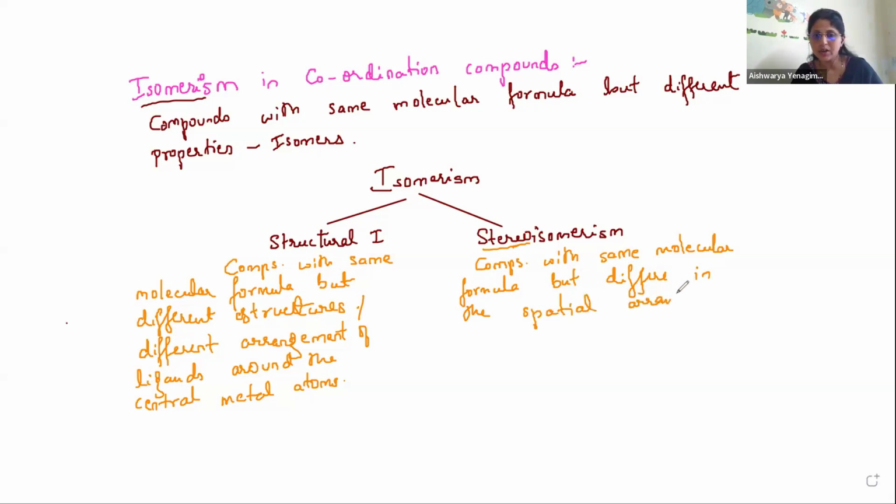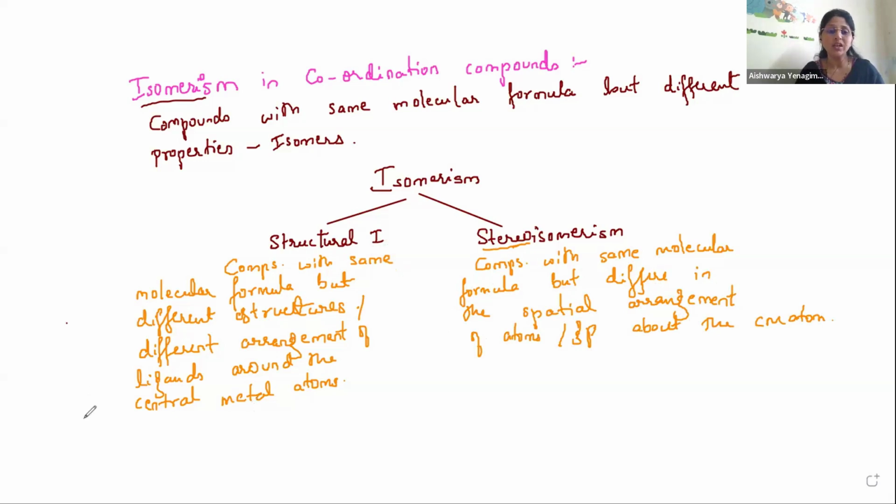Spatial arrangement of ligands, or we can say of atoms or groups about the central metal atom.